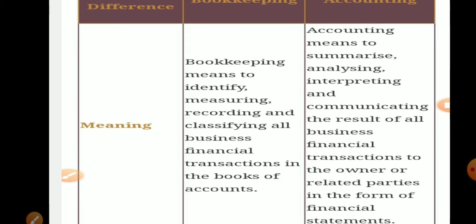Bookkeeping is the financial part of accounting, and accounting means to summarize, analyze, interpret, and communicate the result of all the business financial transactions to the owner and related parties in the form of financial statements. जो भी पार्टीज फाइनेंशियल स्टेटमेंट से रिलेटेड होगी उसके लिए बहुत ही हेल्पफुल होगा कि वो एनालाइज करे, समराइज करे, इंटरप्रेट करे और उसी के बेसिस पर वो अपना डिसीजन ले.